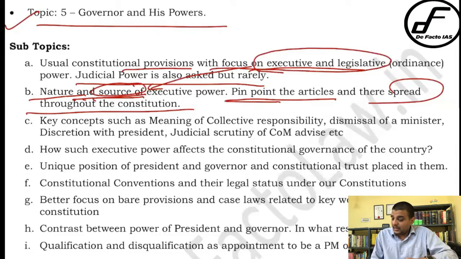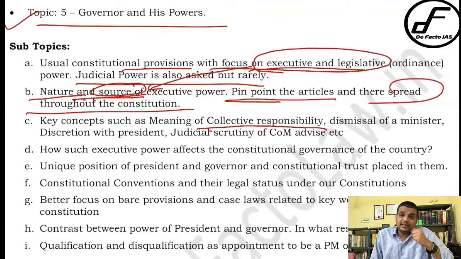I will discuss it. Then the third key thing that you have to understand in these two topics is certain key concepts, such as collective responsibility. What do you mean by collective responsibility? Now there are various dimensions of the collective responsibility concept, right? For example, the dimension that says that if a minister says something, it is the council of ministers which is responsible.